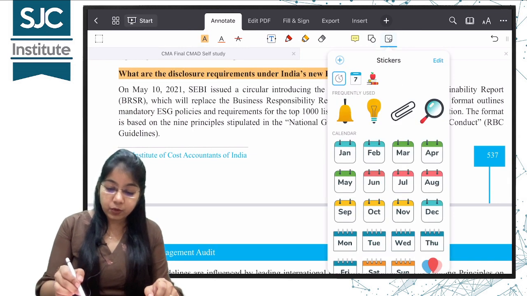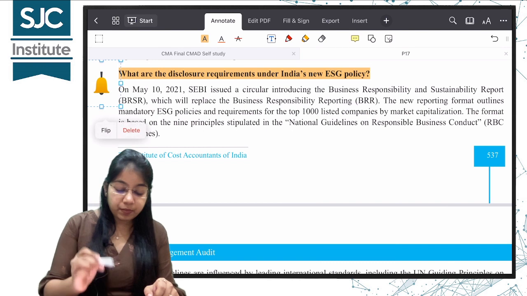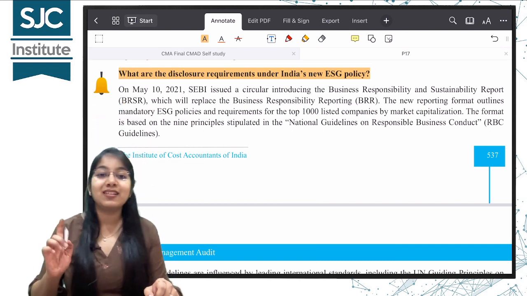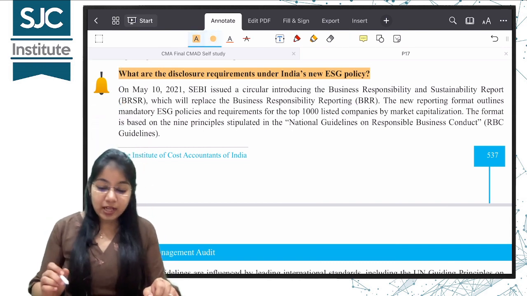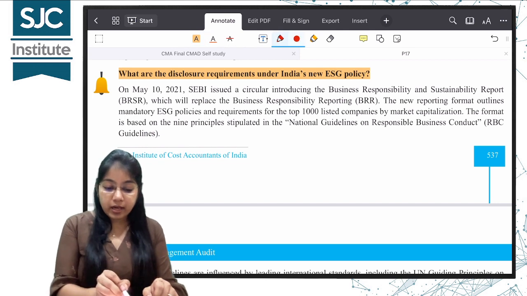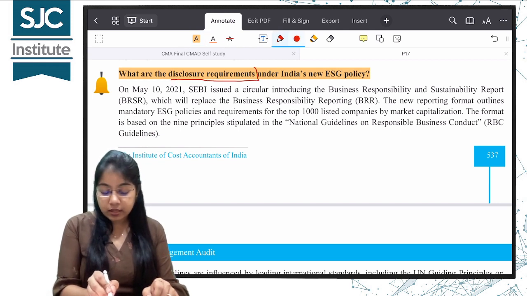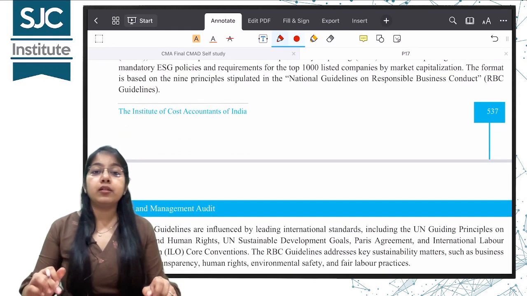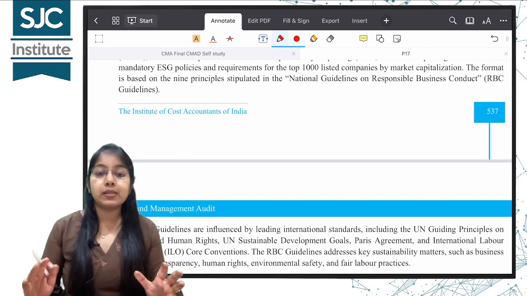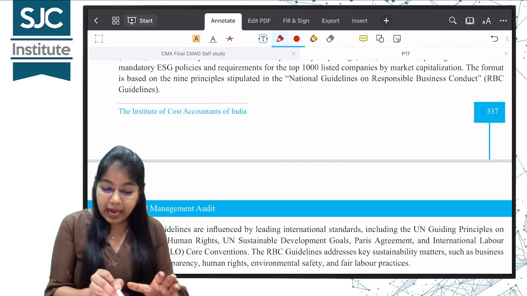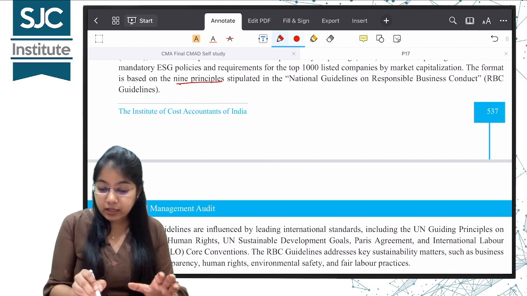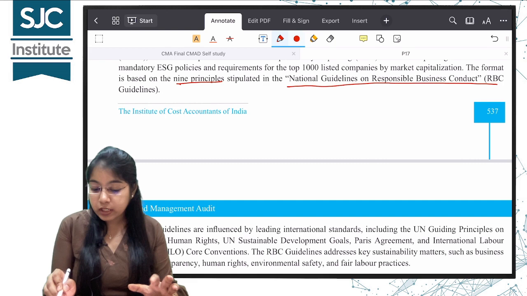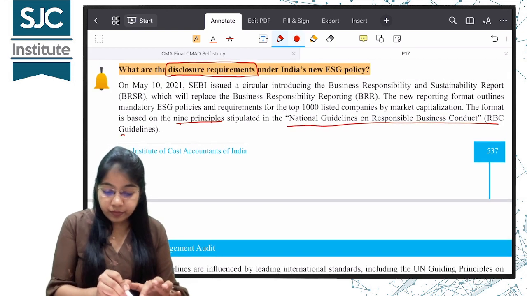Let me put a bell here. This, yes, see May 10th 2021. I was right. Yeah. So what are the disclosure requirements under India's new ESG policies? These disclosure requirements are based on the 9 principles stipulated in the National Guidelines on Responsible Business Conduct.